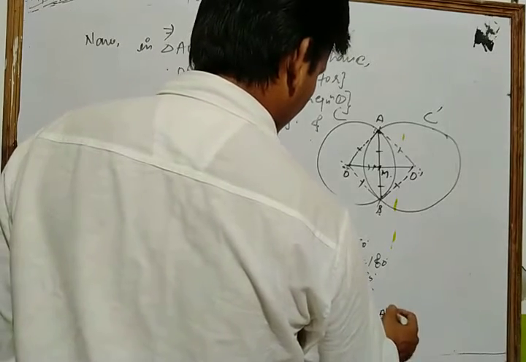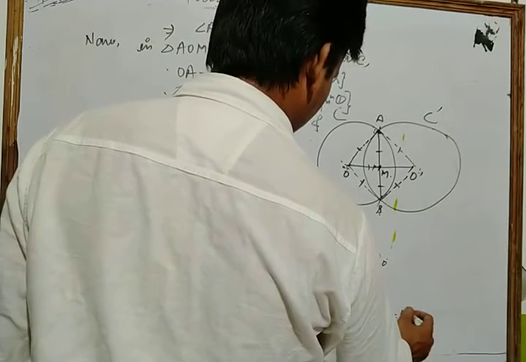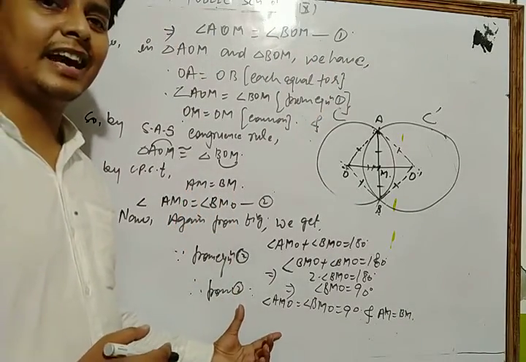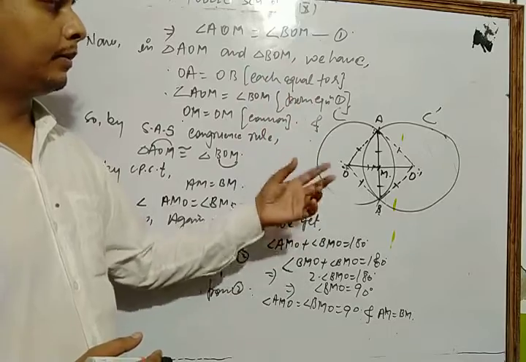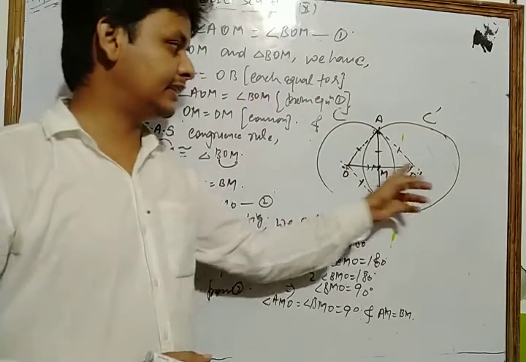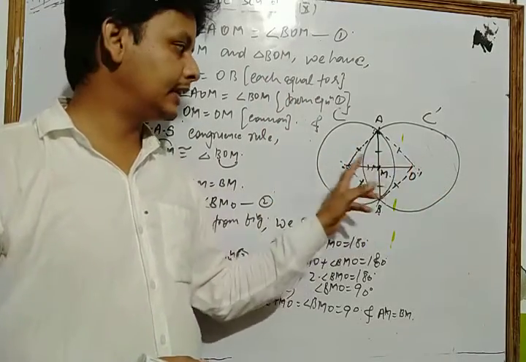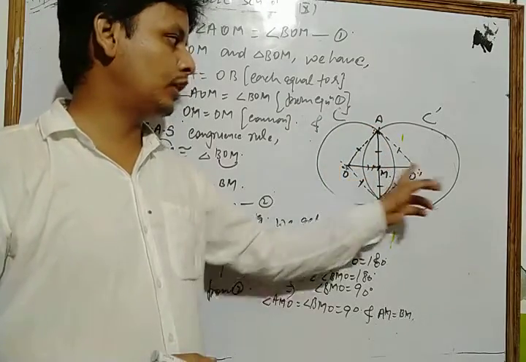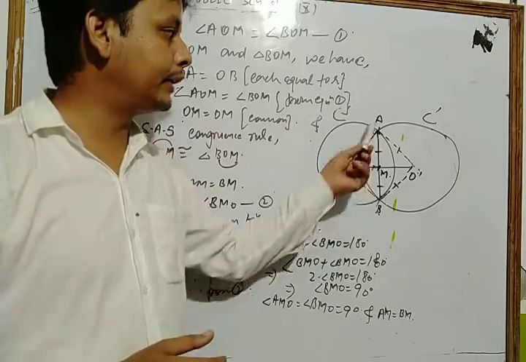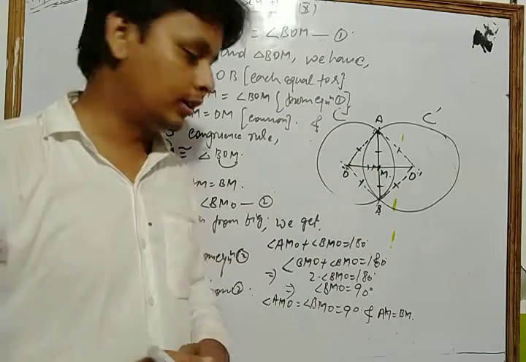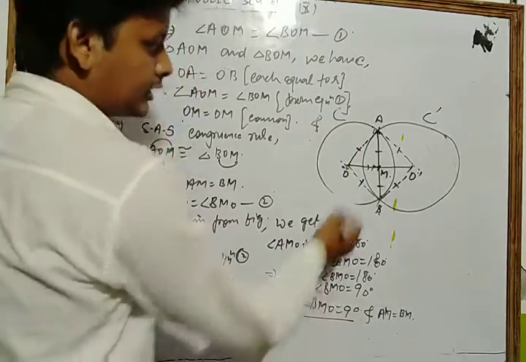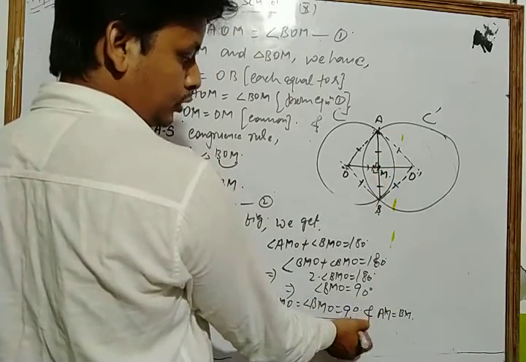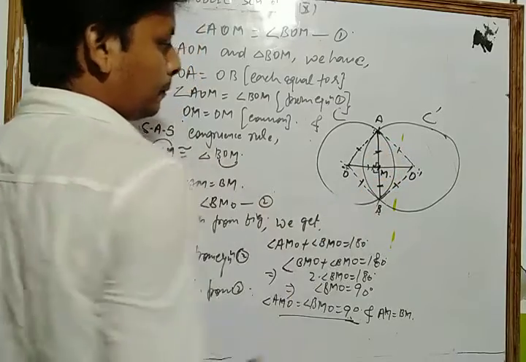as well as AM is equal to BM, which we had to show. So we can say that when two circles intersect each other at two different points, then the line joining their centers is the perpendicular bisector of their common chord. Hence proved. This is the perpendicular bisector, that is, angle AMO is equal to angle BMO, each equal to 90 degrees, and AM is equal to BM.